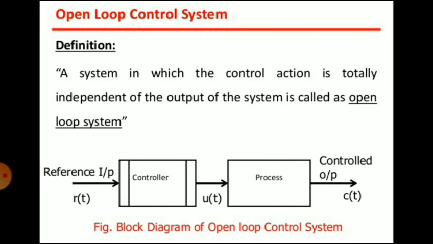In this case, the reference input R(t) is applied to the controller, which generates the actuating signal U(t). You can see in the diagram, the reference input R(t) is applied to the controller, which generates the actuating signal U(t) required to control the process which is to be controlled. The process gives out the necessary desired control output, C(t).